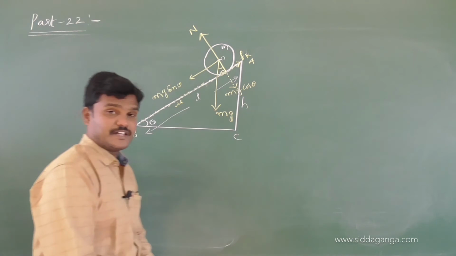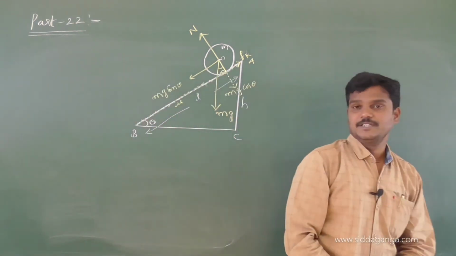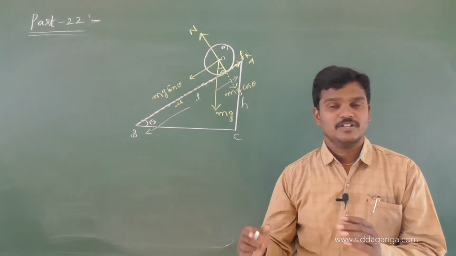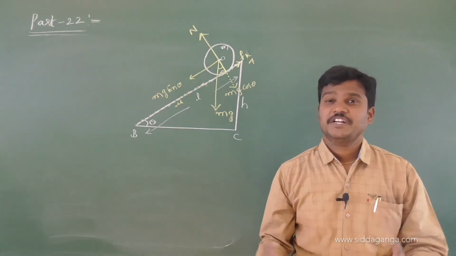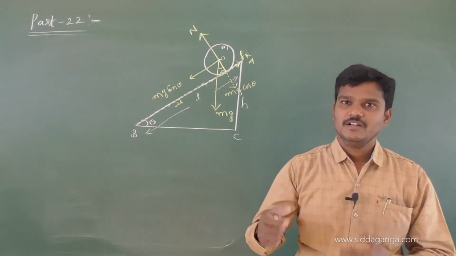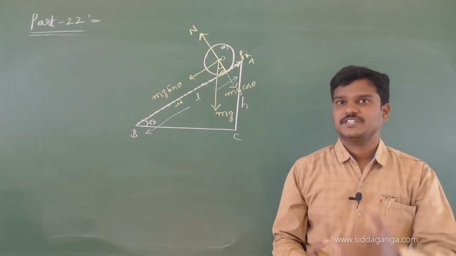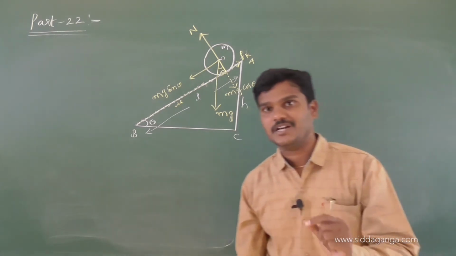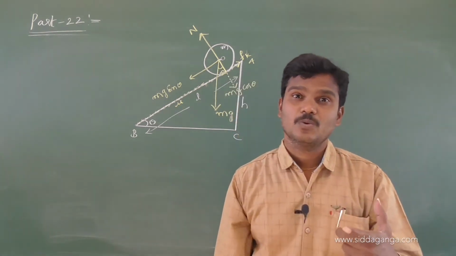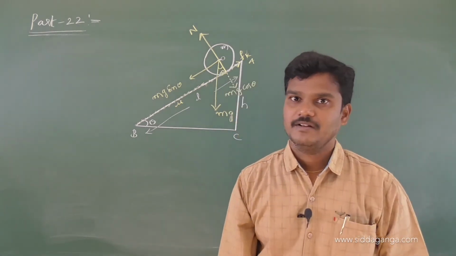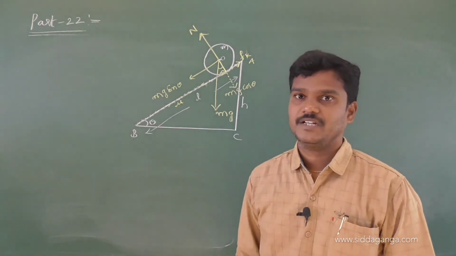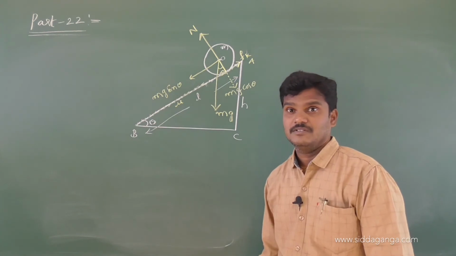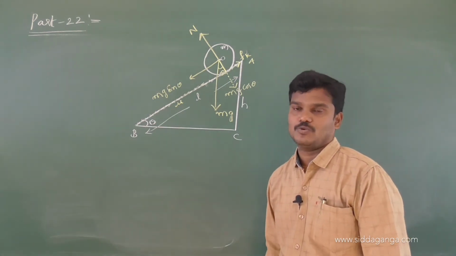See the forces acting on the body. If it is a perfectly smooth surface, the body will slide, it does not roll. If any friction is there, definitely the body will roll. Let us see how large the friction coefficient should be so that the body will roll on an inclined plane with angle of inclination theta. This rolling also depends on theta; theta plays the main role.